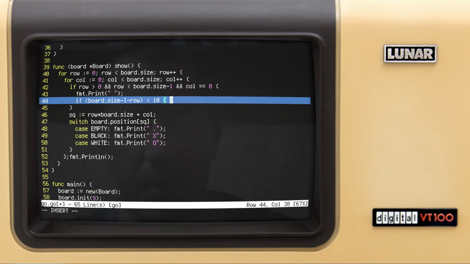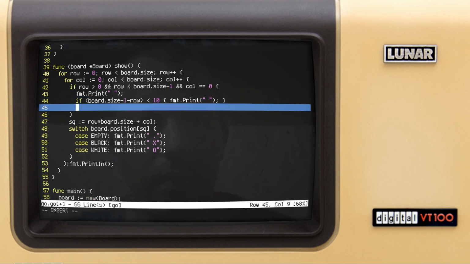So here I can say fmt.Print a space, and then we also want to say fmt.Print. Fmt stands for format, if I'm not mistaken, and here board.size minus 1 minus row. That's because we want to start from 19 and go to 1 for a 19 by 19 board.